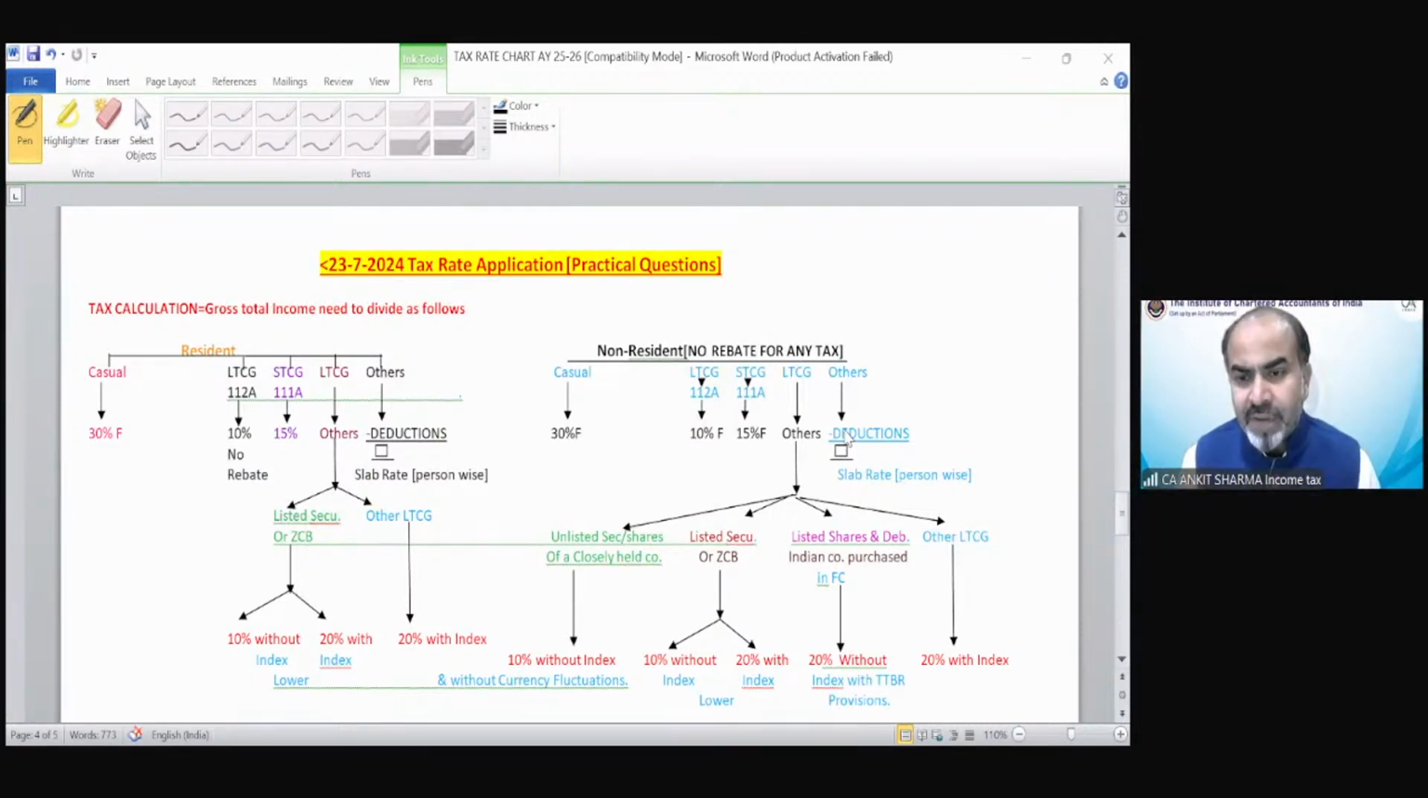Kasak is saying, sir, 50,000 of BEL can be deducted from long-term capital gain or short-term capital loss, STCL. Why are you writing STCL? How can we claim the basic exemption limit from loss?